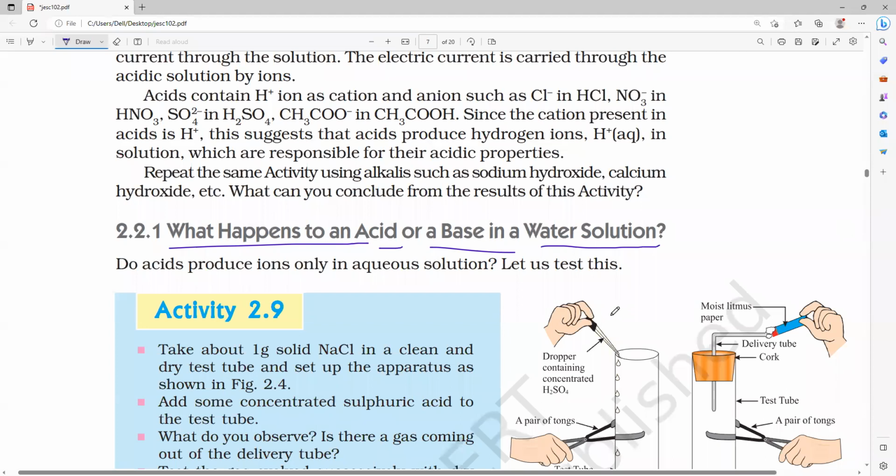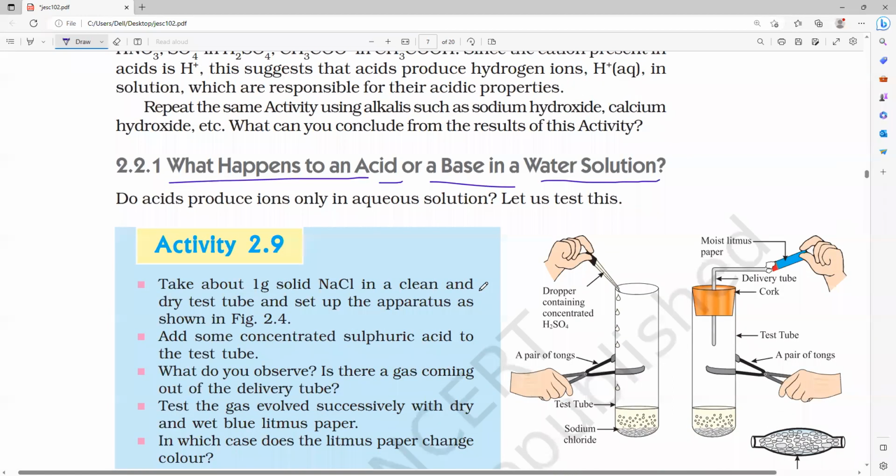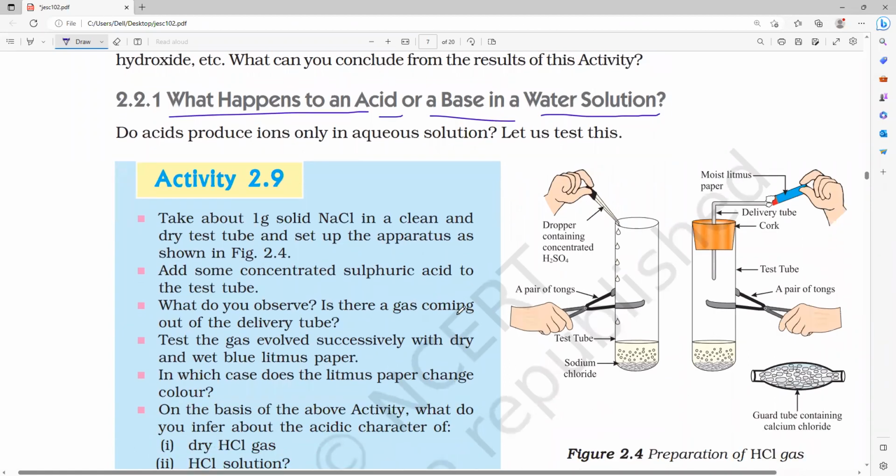So this is the example activity we are going to see. Let us discuss this activity now. If you observe very carefully, what to do and how to do, let us discuss. The same thing applies for acid and also for base.